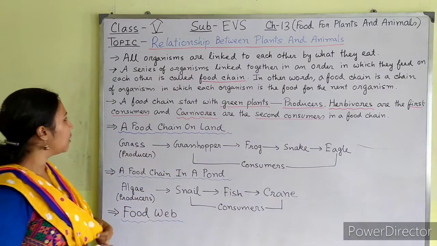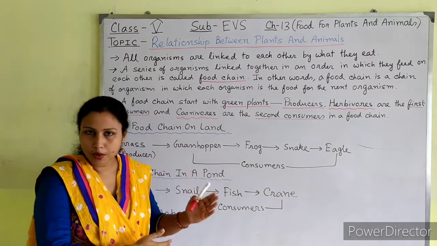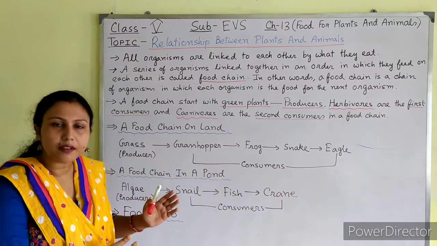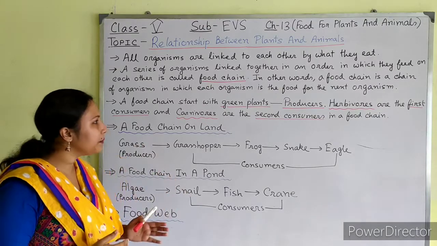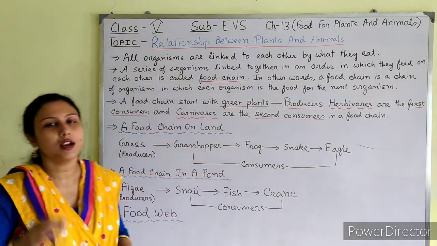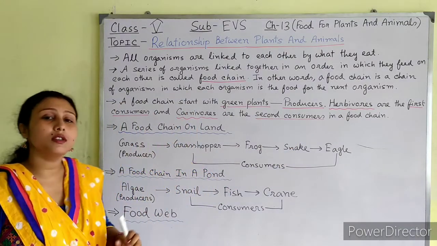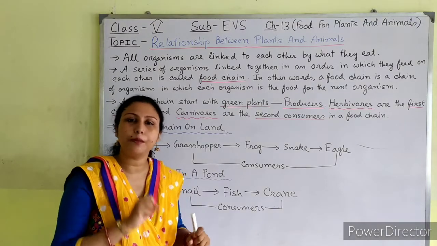So first, a food chain starts with the green plant, which is the producer because it can prepare its own food. Green plants are followed by the herbivores. Herbivores are the first consumers that eat the green plants.